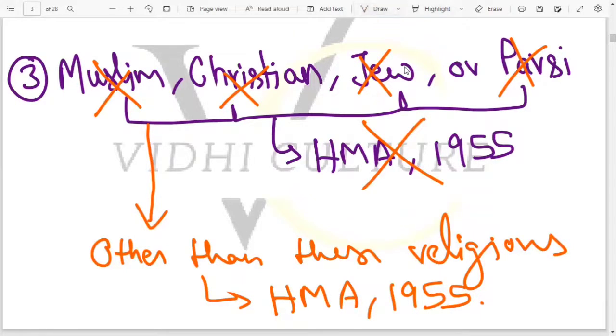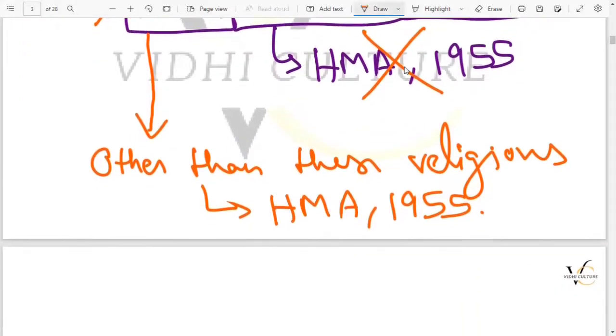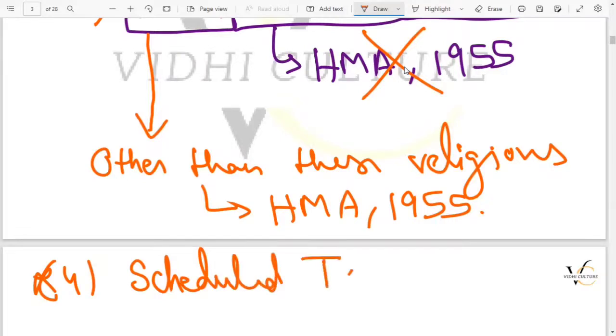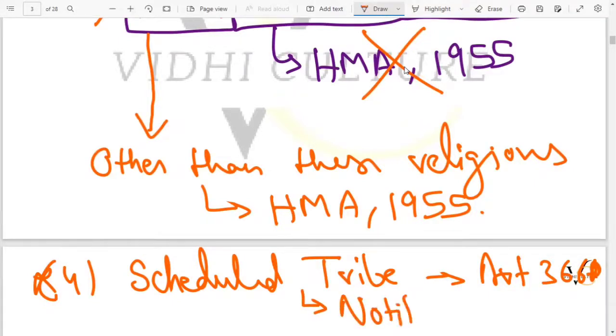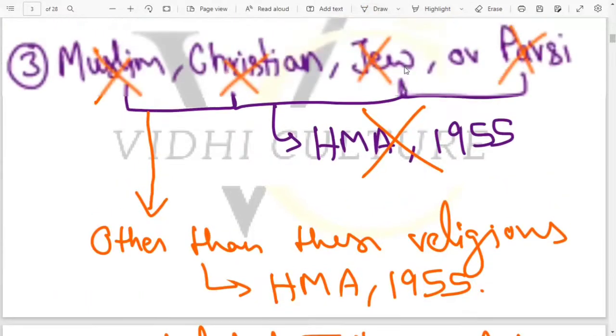Then there is an exception to it. The only exception, the fourth point, is if you belong to any scheduled tribe which is there in Article 366, then definitely you will be immune from this, and this law will not be applicable on you, if it is notified by the Central Government under Article 366. Then definitely it will not be applicable on those people. So this was about this.